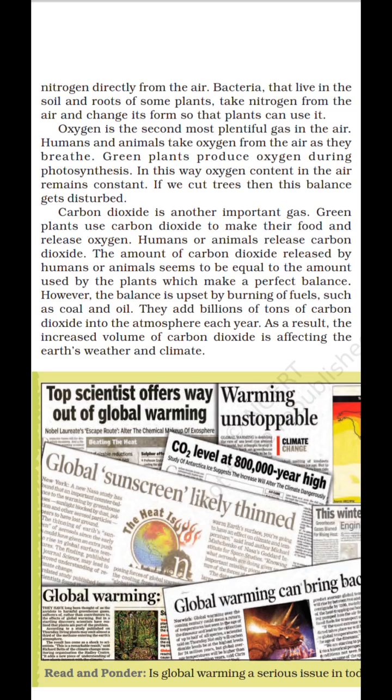So, as we inhale oxygen and exhale carbon dioxide, the humans and all the animals, but the trees or plants consume the carbon dioxide for their photosynthesis and they release the oxygen. In that way, the atmospheric balance is continued. But sometimes the balance is upset by burning fuels such as coal and oil and industrial burnings. They add billions of tons of carbon dioxide into the atmosphere each year.